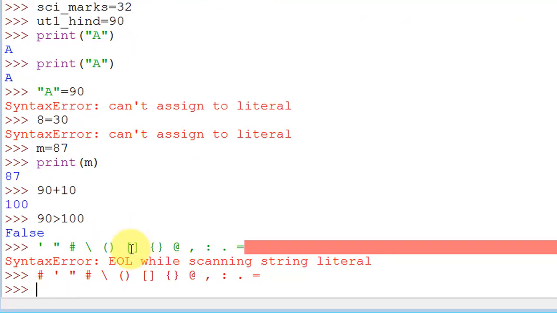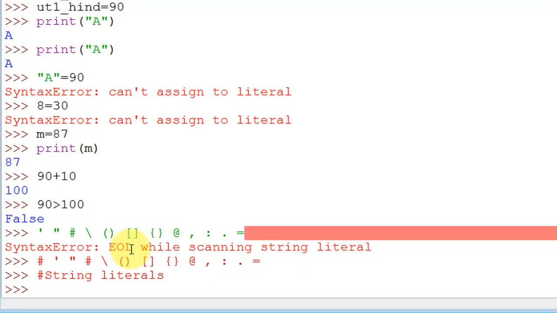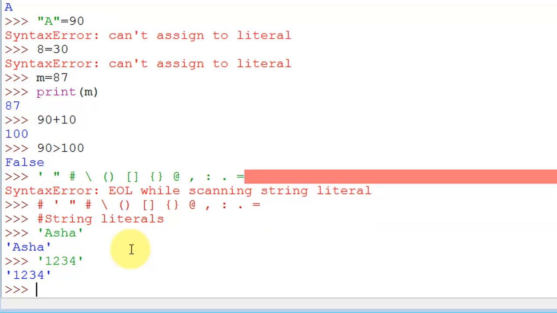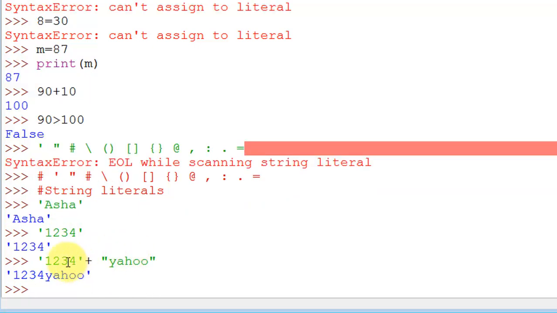First of all, let us talk about string literals. A string literal is anything you write in single quotes, let's say 'Asha'. So this is a literal, and if I write single quotes 1 2 3 4, this is also a string. Now 1 2 3 4 plus, let's say, double quotes Yahoo. You can say it is concatenated, so it's a string. Both double quotes and single quotes are called strings.